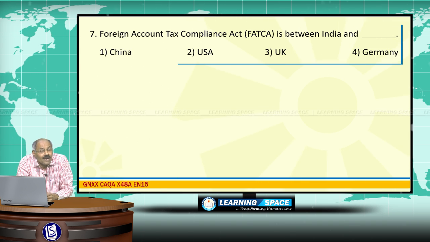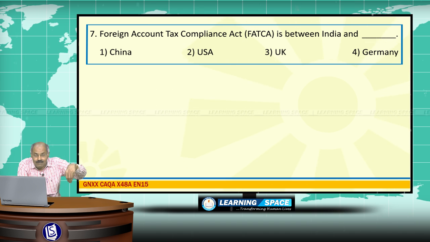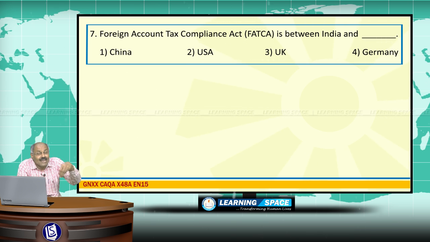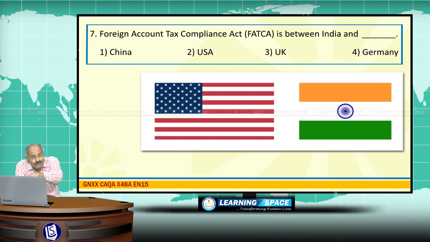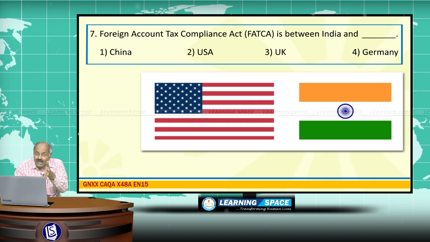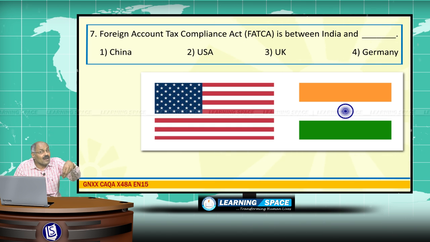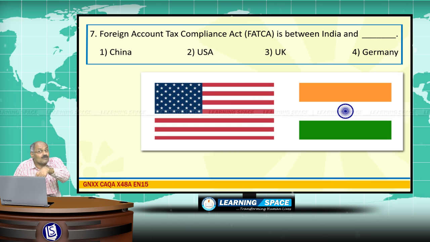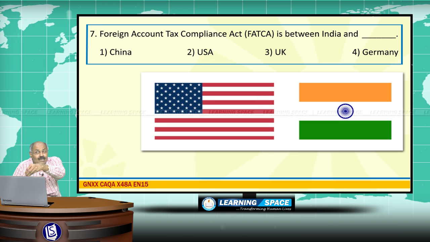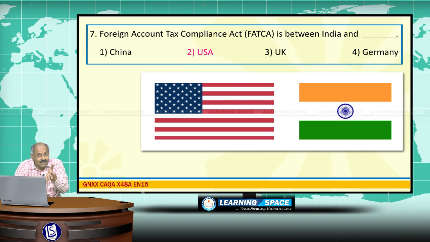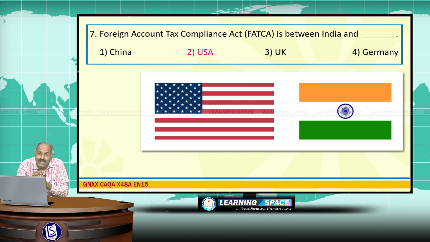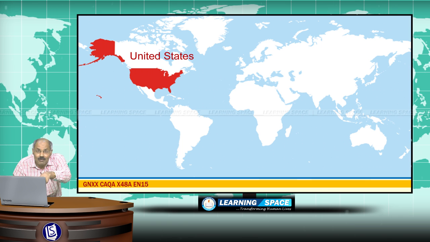Right friends, Foreign Account Tax Compliance Act. This Foreign Account Tax Compliance Act is between India and United States of America. This is exchange of tax related information between both the countries. So Foreign Account Tax Compliance Act, this was signed some time back. This is basically exchange of tax related information between India and the United States of America.